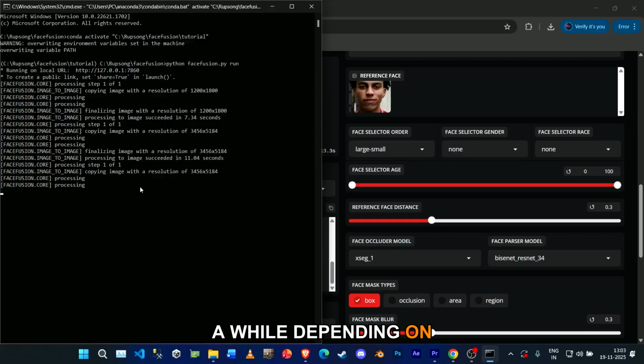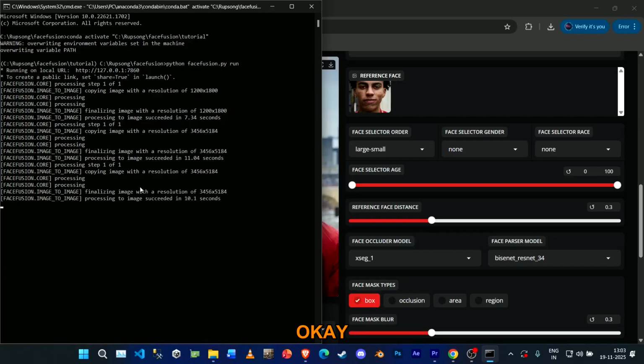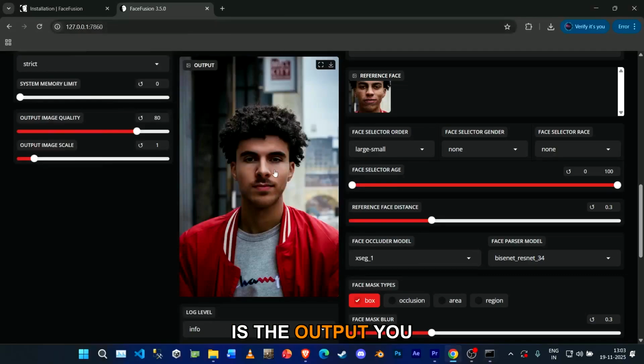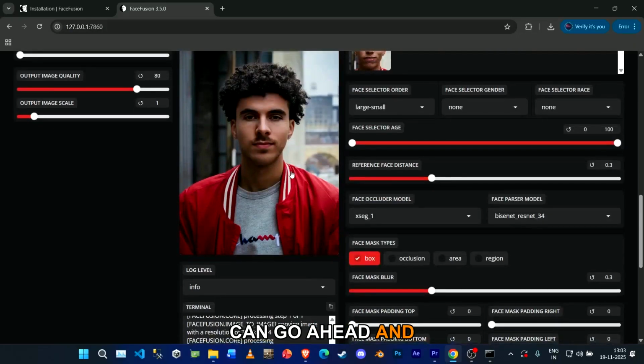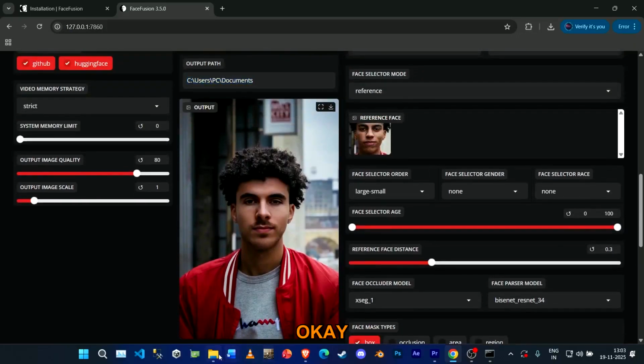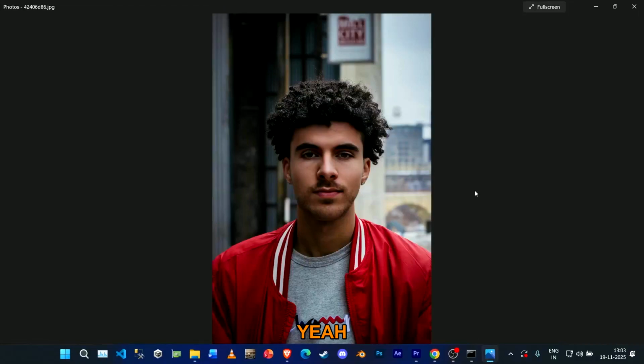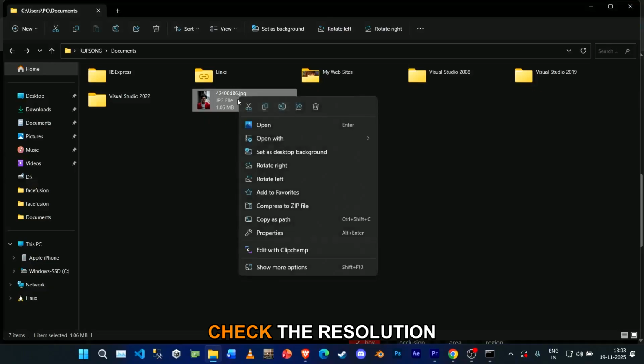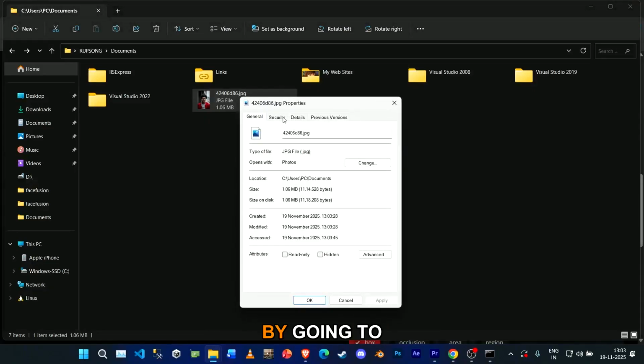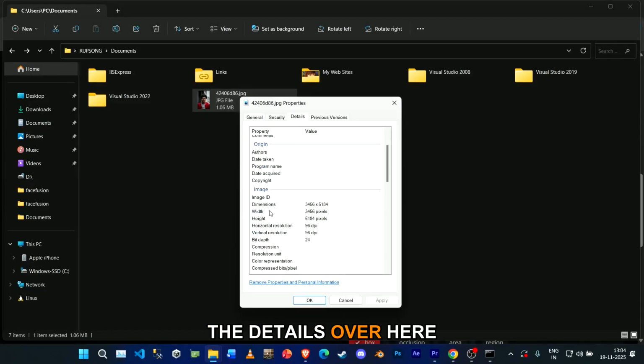Might take a while depending on your system specification. Okay, it says processing to image succeeded. Took me 10 seconds. So this is the output. You can go ahead and go to this path. Okay, so we've got our output. Yep, it's in high definition. You can check the resolution of this by going to the details over here.